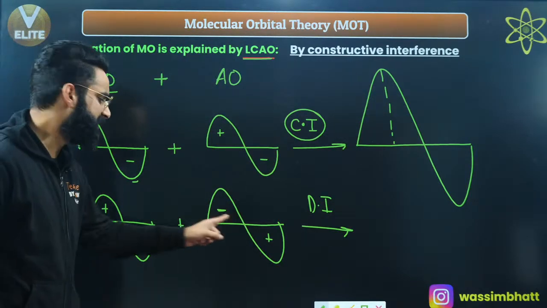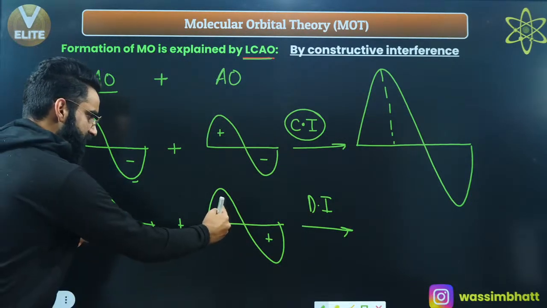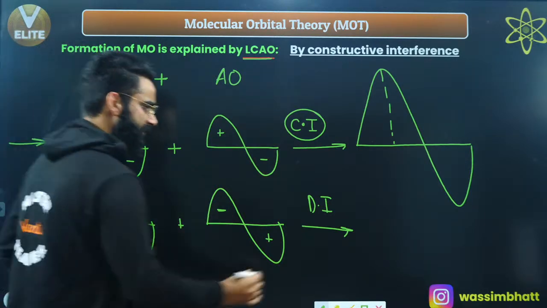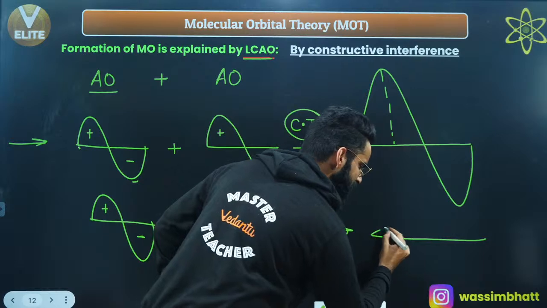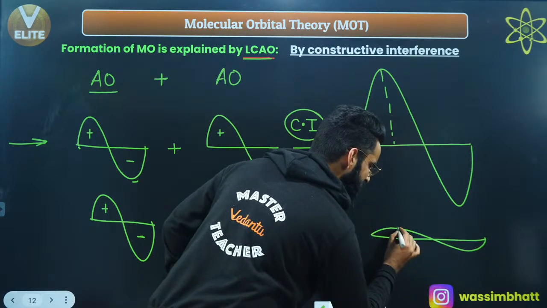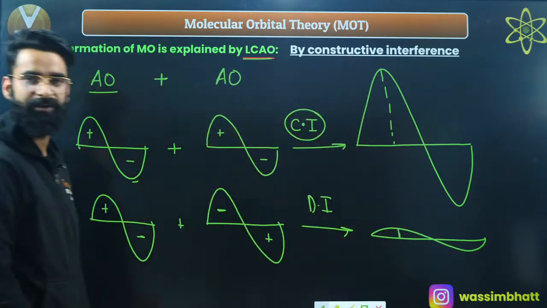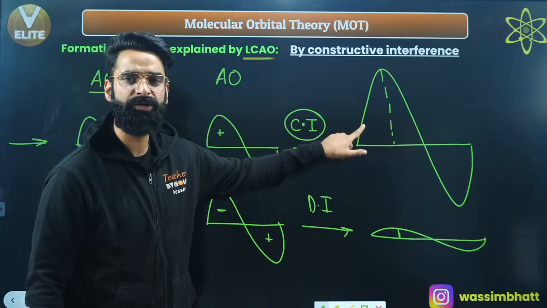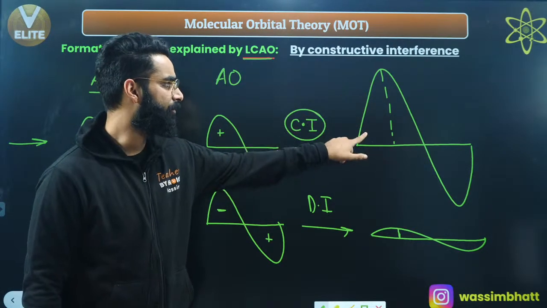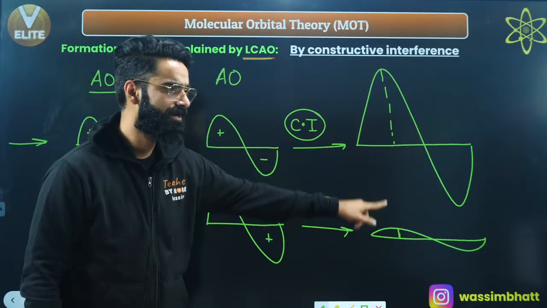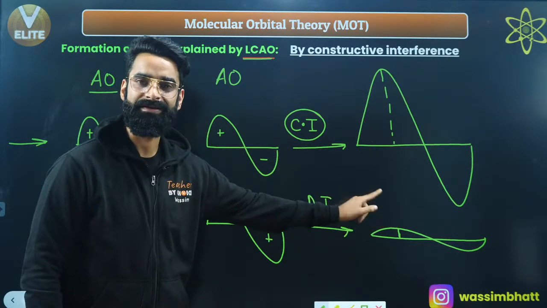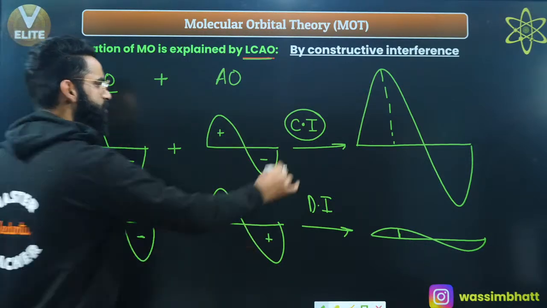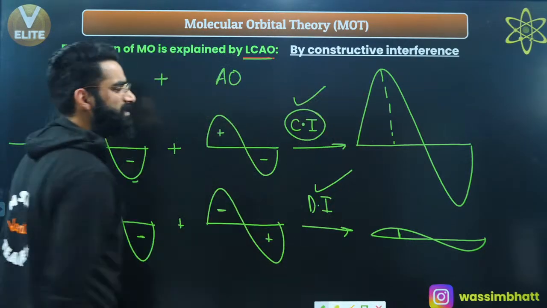But in case of destructive interference, see guys, this is positive, this is negative, right? They are out of phase, so they are going to show destructive interference. The resulting wave which gets generated over here has an amplitude that is going to be minimum like this. This is the amplitude of the resulting wave, minimum, correct? So remember, constructive interference leads to a resulting wave whose amplitude is maximum, and over here you get a resulting wave whose amplitude is minimum, right? Now let's talk about constructive interference and destructive interference in detail.